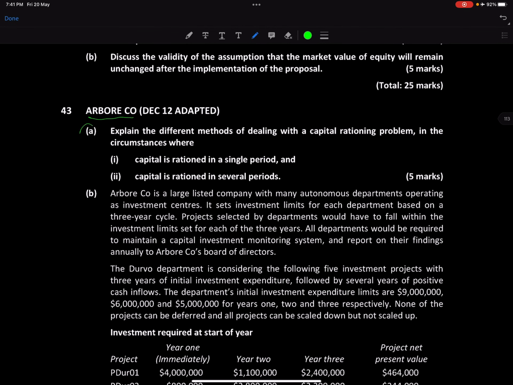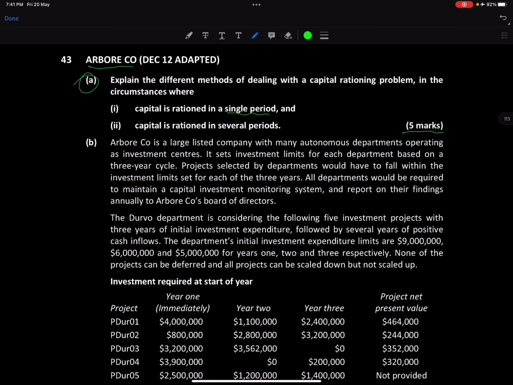The first question asks to explain the different methods of dealing with the capital rationing problem in circumstances where capital is rationed in a single period. For that we can just use a profitability index for a single period. For multi-period we will need to do some calculation, so we need to define some constraints as well, along with the objective function. That's for 5 marks. This is just basic theory, so we'll talk about it.